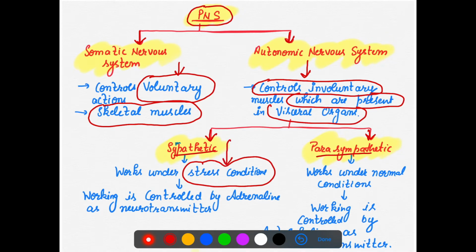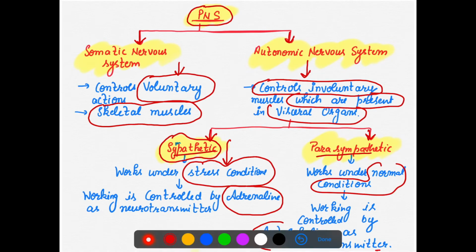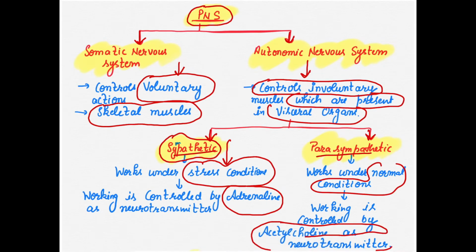So under stress condition, which system will work? Sympathetic. And its working is controlled by which neurotransmitter, that is, which hormone is released? Adrenaline. Parasympathetic works under the normal condition, and its working is controlled by the neurotransmitter acetylcholine.